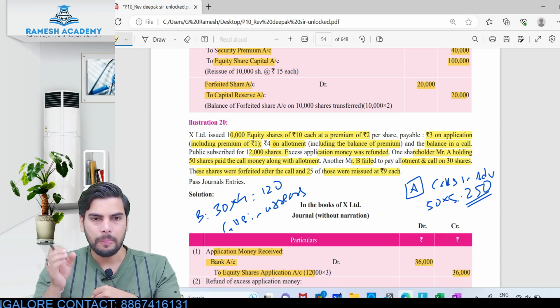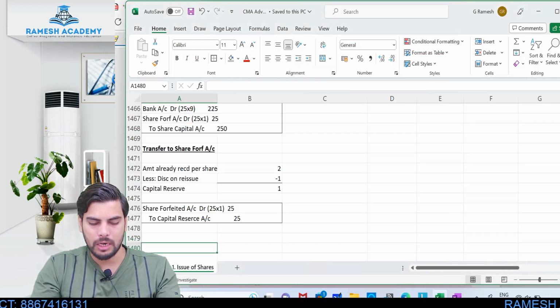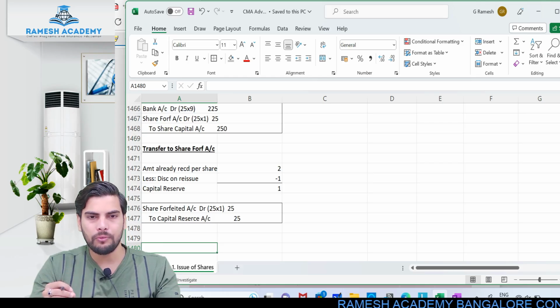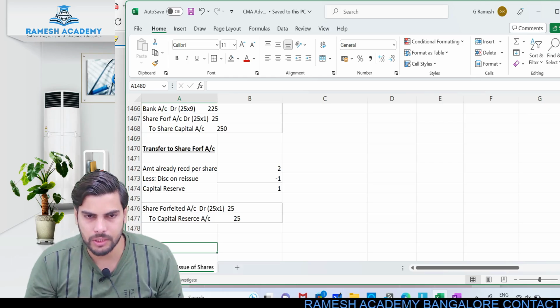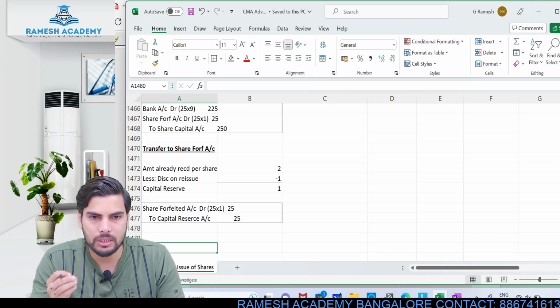Especially, first understand the concept. Whatever we discussed, the concept will be available in the notes, which will be shared with you. Just go through this; each and every illustration along with all the detailed working notes is readily available in the notes. The only thing is, for the journal entries I have not given the narration. In the exam, make sure that you mention the narration.